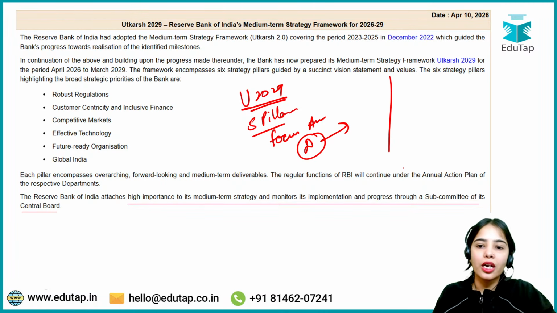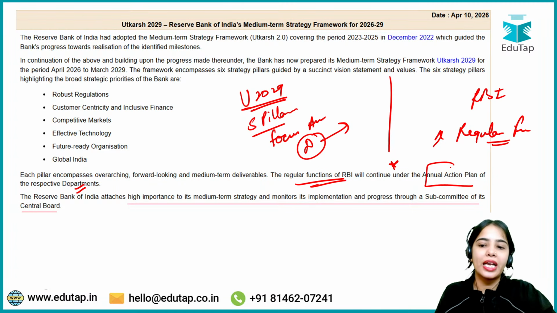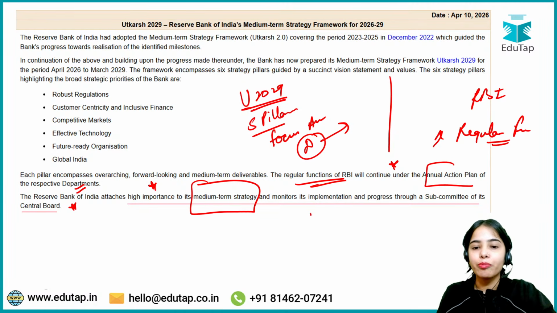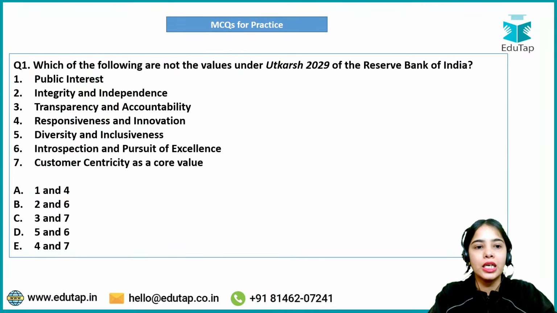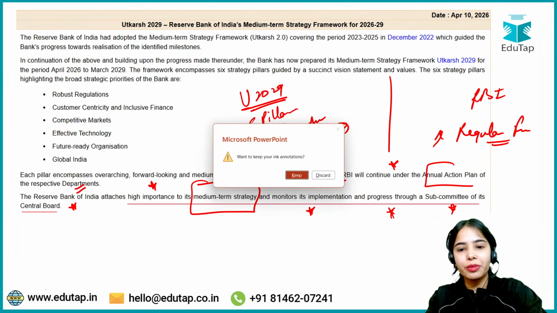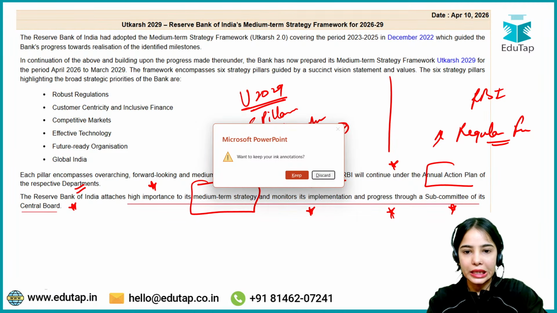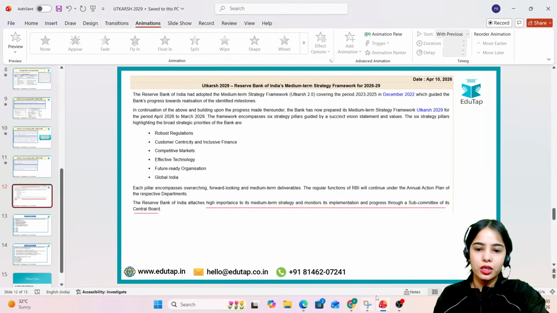Okay, now there are also the annual action plan of the respective departments, which consist of the regular functions that the RBI departments will be doing. So the regular functions of the RBI will continue under the annual action plan of the respective departments. The RBI attaches high importance to its medium term strategy and monitors its implementation and progress through a subcommittee of its central board. Okay, so this is the idea. Now, before going to the questions, first let me show you the document that is prepared for the course.